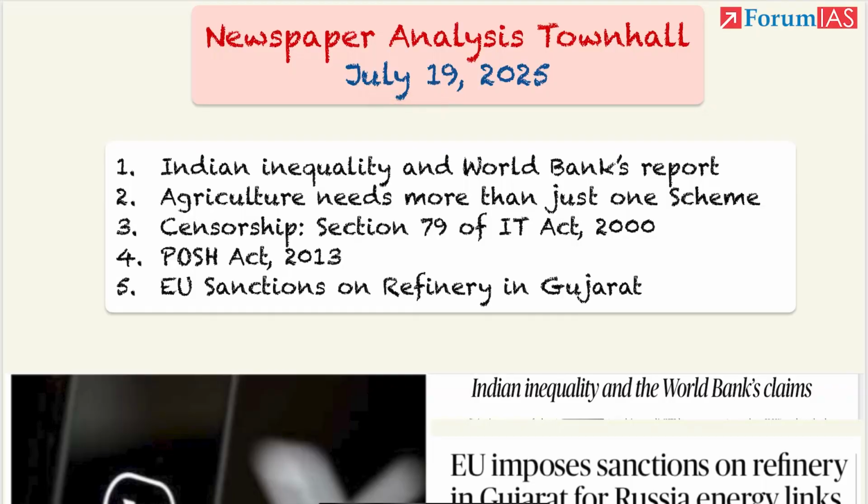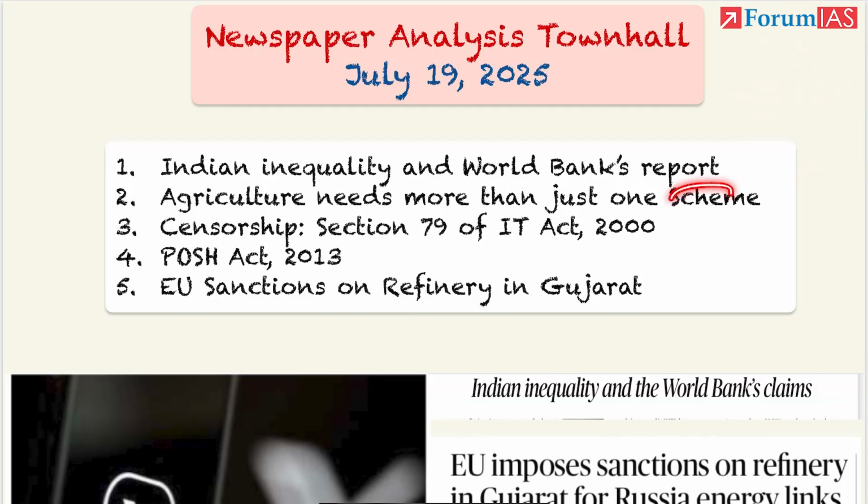Today, 19th of July, we are going to see the following 5 topics from the Hindu newspaper. First one, Indian Inequality and World Bank's report. Here, World Bank's Inequality report puts India among the 4 least unequal countries in the world. So we will see the debate regarding India's inequality.